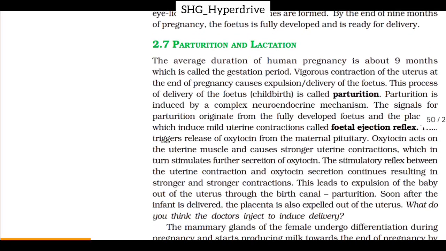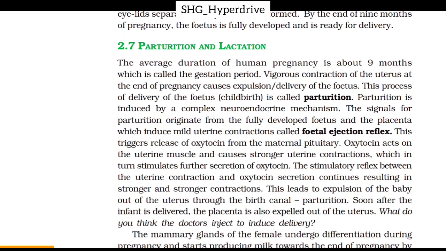2.7 Parturition and lactation. The average duration of human pregnancy is about 9 months, which is called the gestation period. Vigorous contractions of the uterus at the end of pregnancy cause expulsion, delivery of the fetus. This process of delivery of the fetus, that is childbirth, is called parturition.